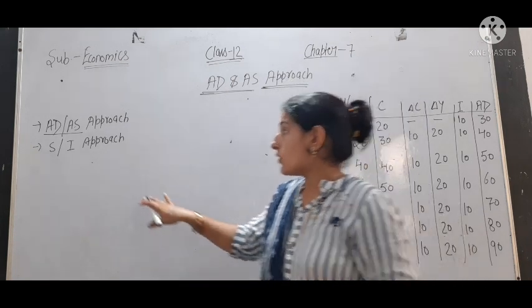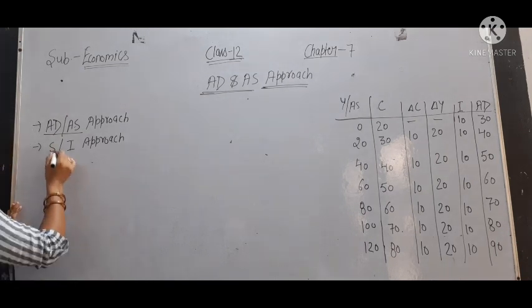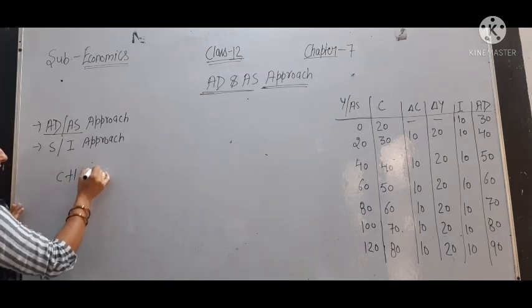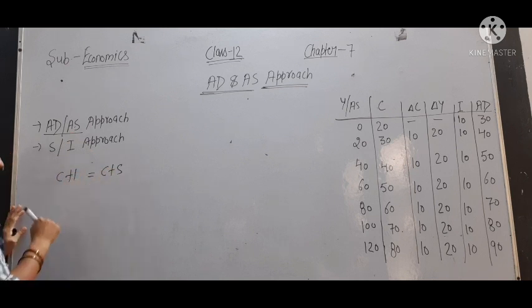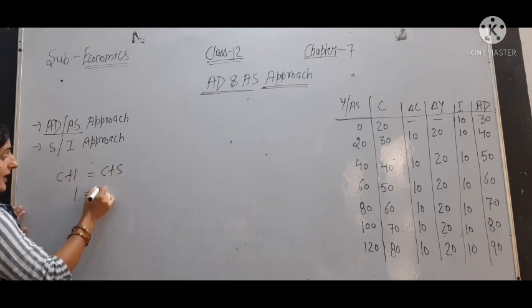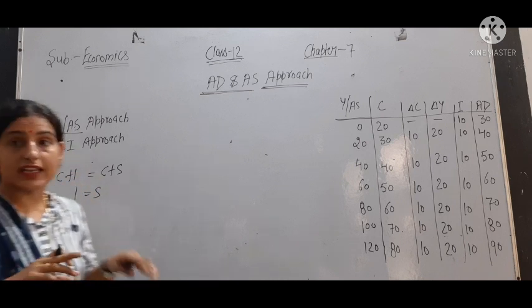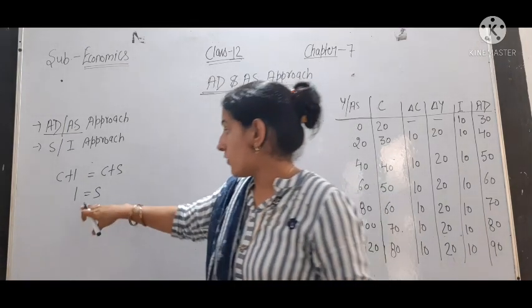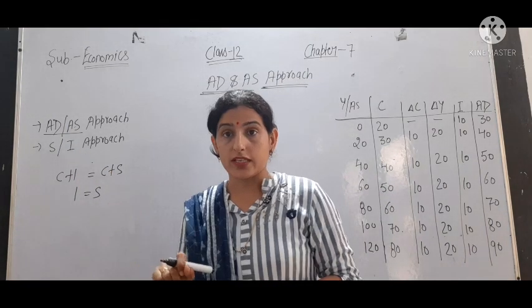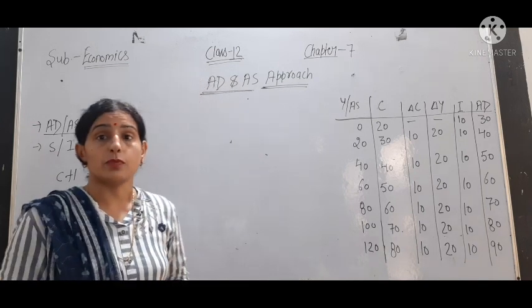Okay, so AS and AD as we have talked. AD is C plus I and AS is C plus S. C is common in both, so it reduces to S and I. So there are two approaches. We can write AD and AS in an alternative way also, the S and I approach. Firstly, we are going to talk about the AD and AS approach.